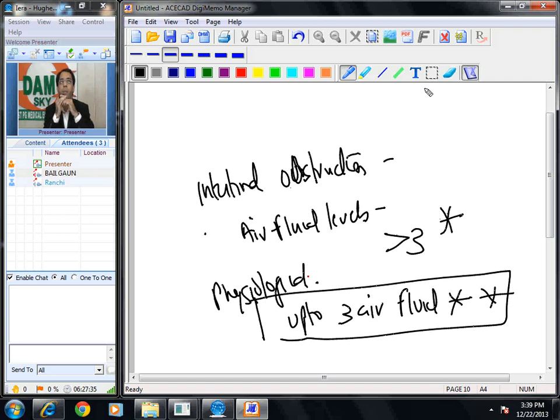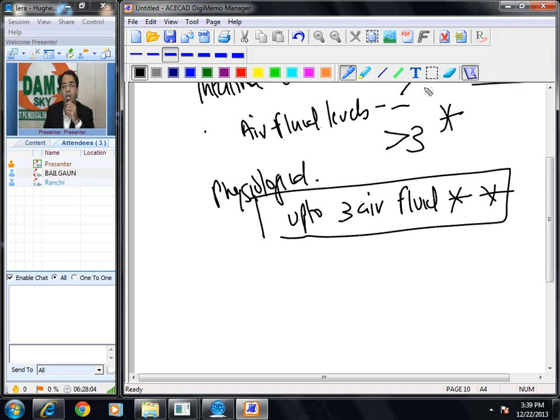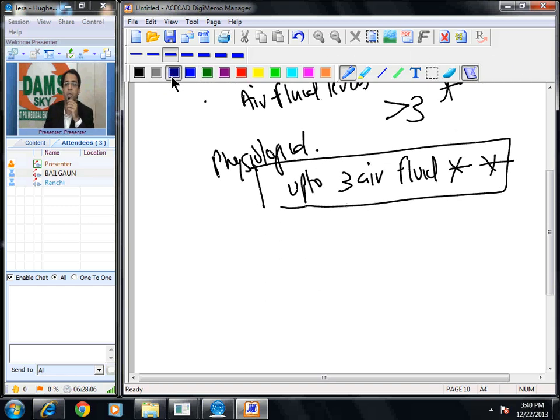Up to 3 air fluid levels in an abdominal X-ray can be physiological. If I see more than 3 air fluid levels of more than 2.5 centimeter length, then we are looking at a patient with intestinal obstruction.